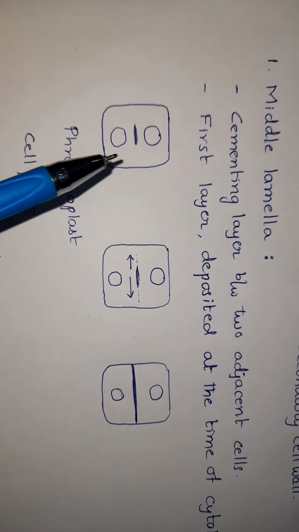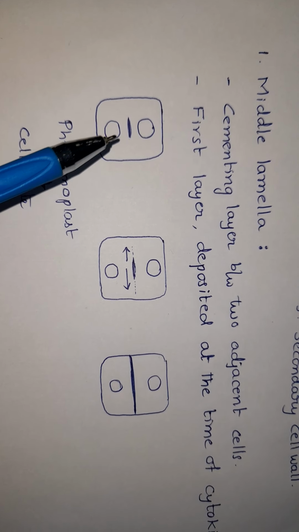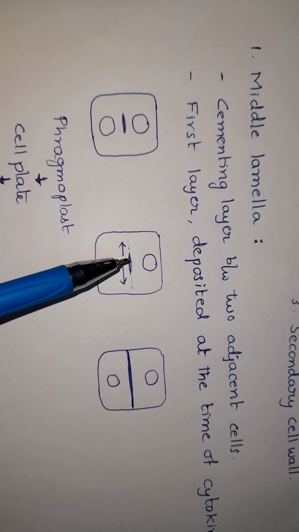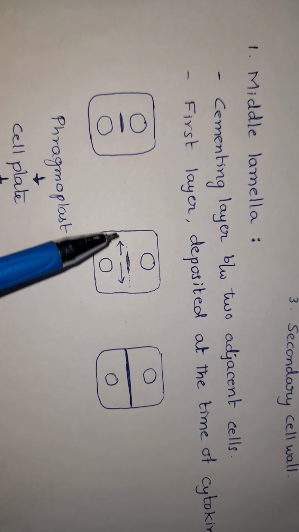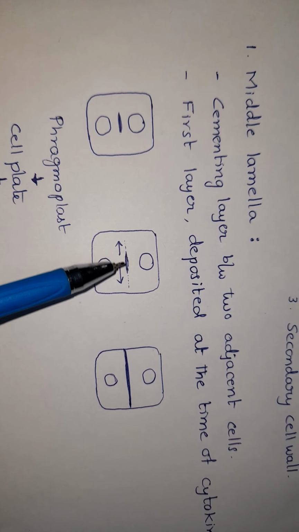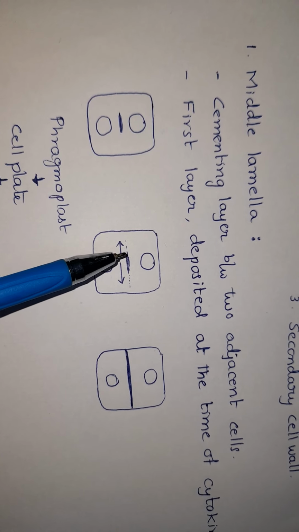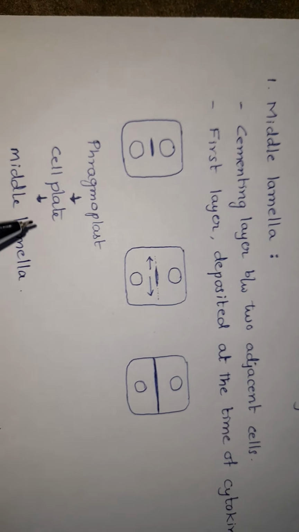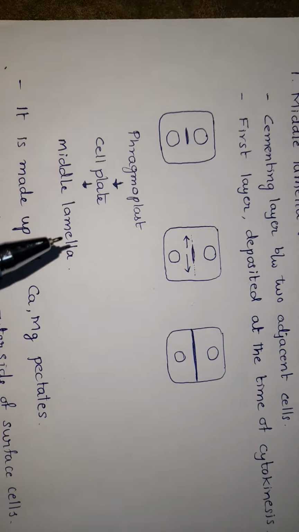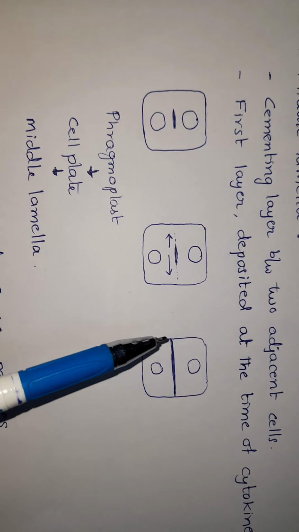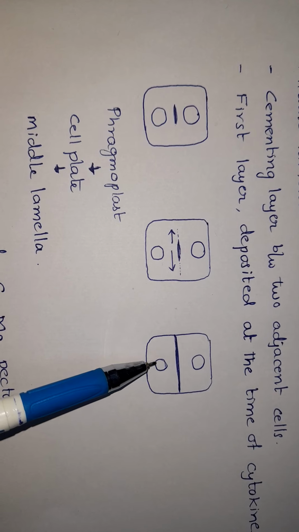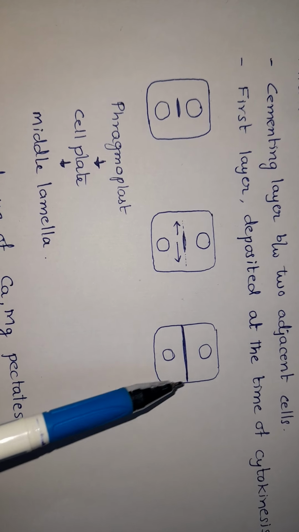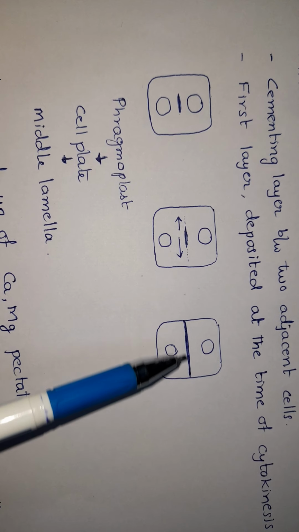After the karyokinesis, between the two nuclei, the phragmoplast is formed and it grows centrifugally, means from center to periphery. Some materials are deposited in the phragmoplast and it extends to the existing cell wall. So one layer is formed, that is a cell plate. Here it is also called as middle lamellum. Here completely the wall is formed between the two nuclei. The cytoplasm is divided. One cell is divided into two cells after the cytokinesis.